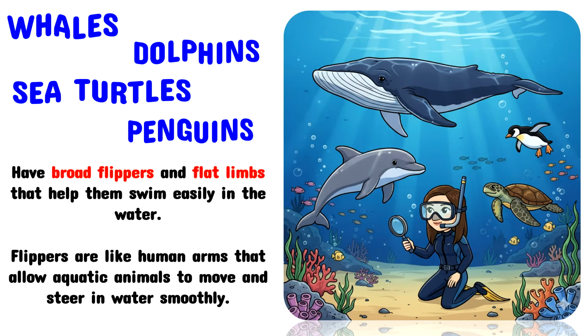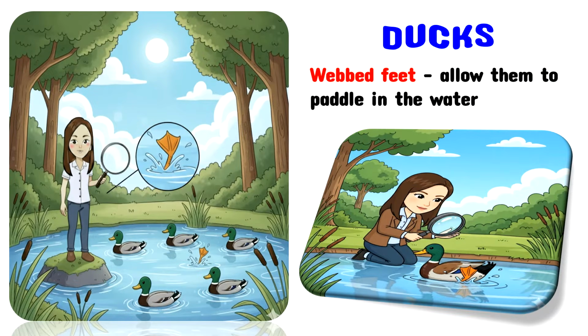Whales, dolphins, sea turtles, and penguins have broad flippers and flat limbs that help them swim easily in the water. Flippers are like human arms that allow aquatic animals to move and steer in water smoothly. Ducks have webbed feet that allow them to paddle in the water.